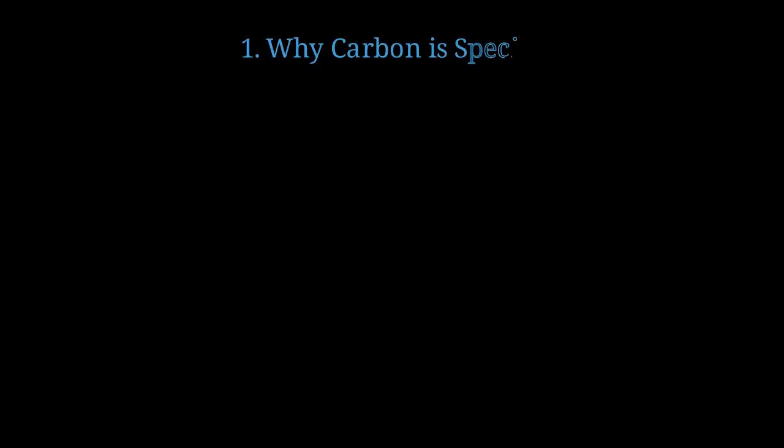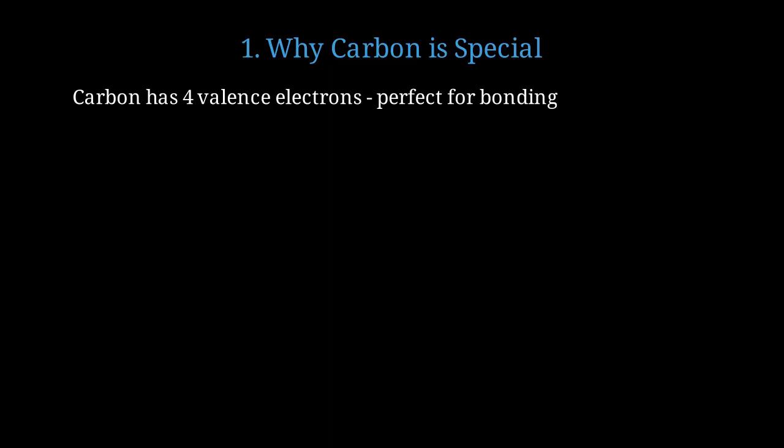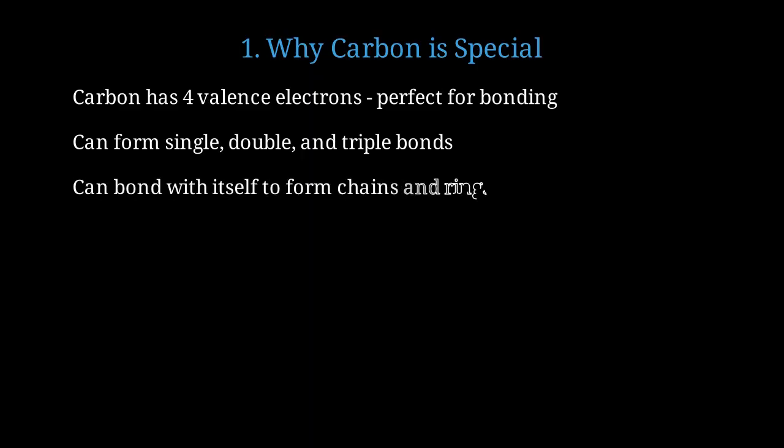Let's understand what makes carbon the foundation of organic chemistry. Carbon has 4 valence electrons, which allows it to form 4 strong covalent bonds with other atoms. Carbon is unique because it can form single, double, and triple bonds, giving incredible structural diversity. Most importantly, carbon can bond with itself repeatedly, creating long chains and ring structures.